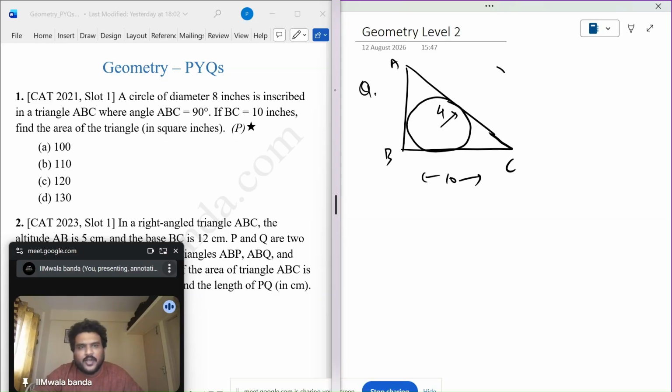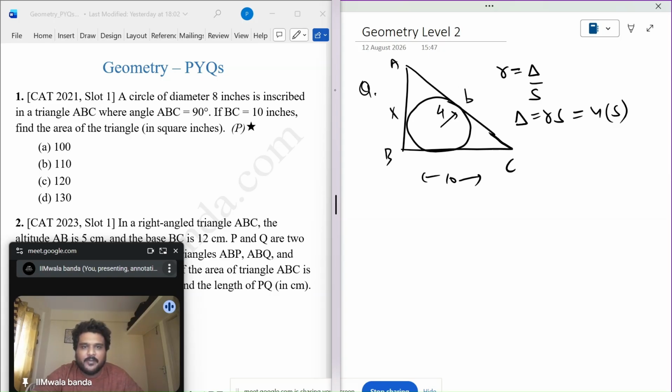Whenever you get small r, or the inradius, the one thing that should come to your mind is that small r is equal to area upon semi-perimeter. I need area directly and I already have r, so I need the semi-perimeter.